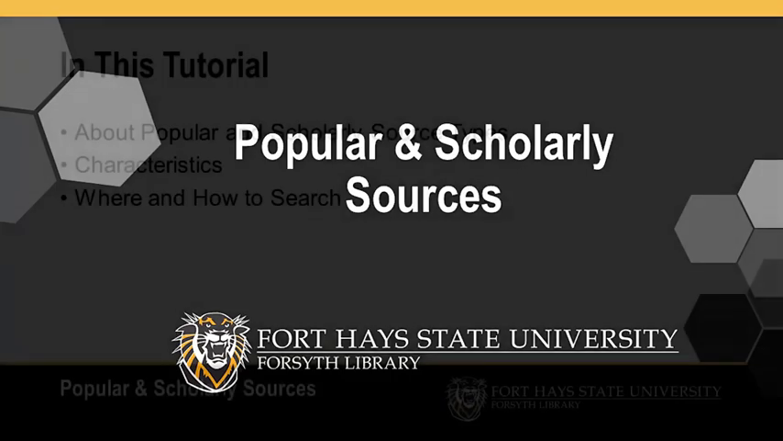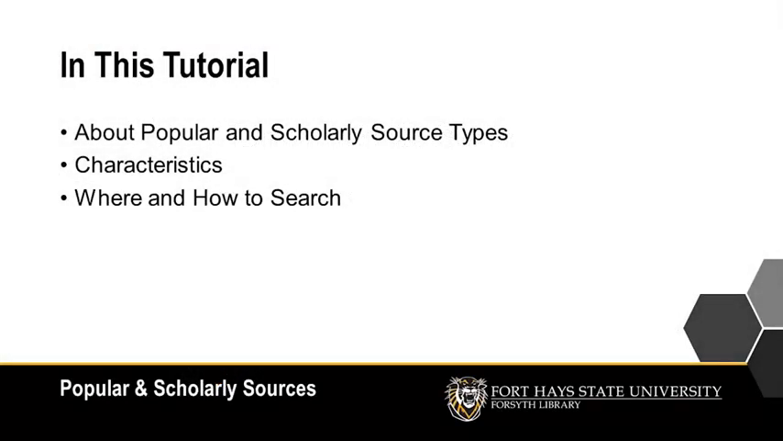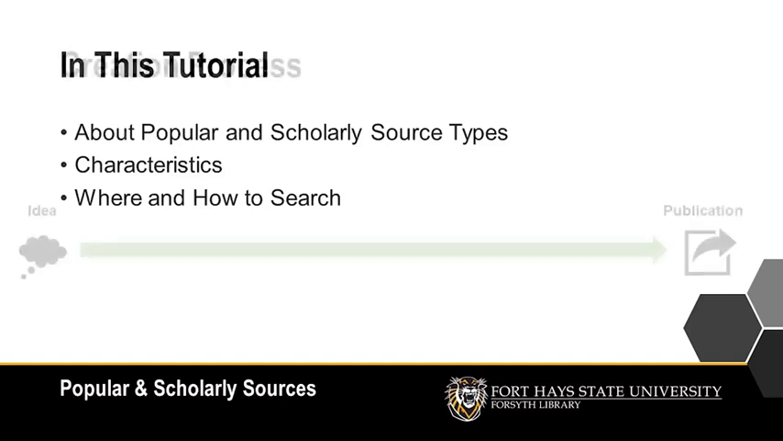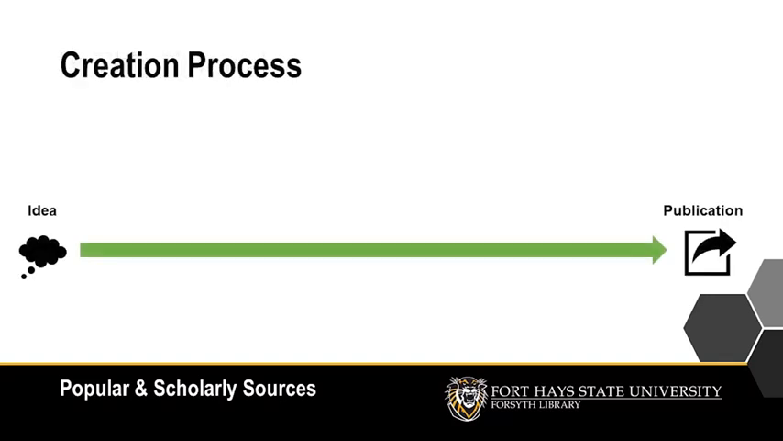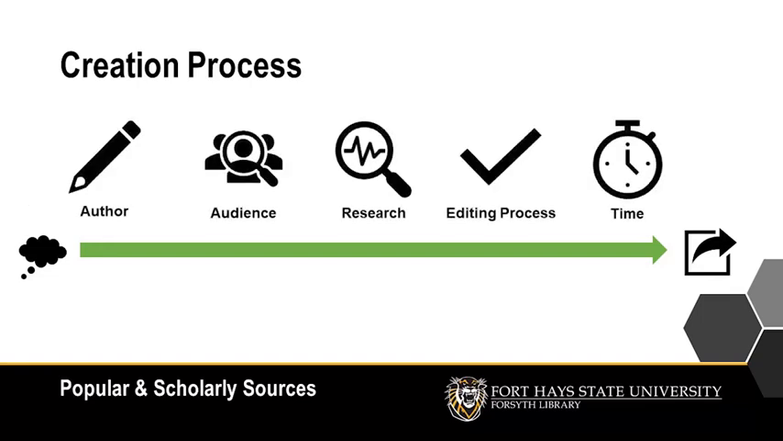In this tutorial, you'll learn about popular and scholarly source types, their characteristics, and where and how to search for them. When considering the type of source, it's important to think about how and why it was created in the first place. In most cases, someone has an idea and wants to turn it into a published piece to share that information with others. In general, the creation process involves an author writing with a specific audience in mind and conducting research appropriate to meet the needs of that audience.